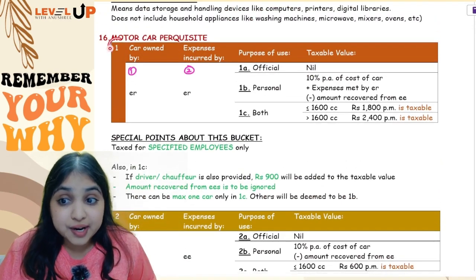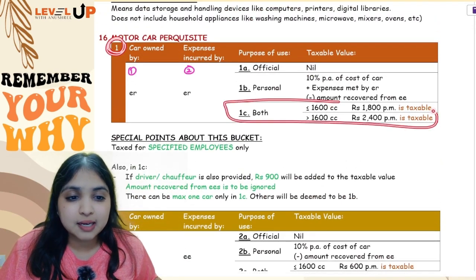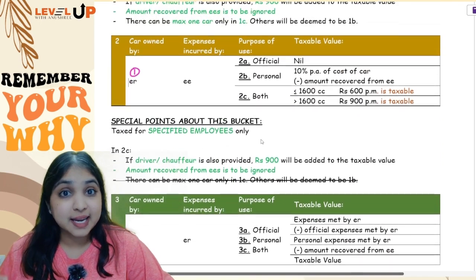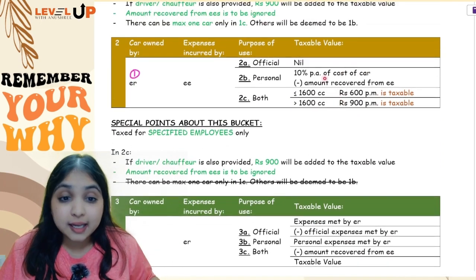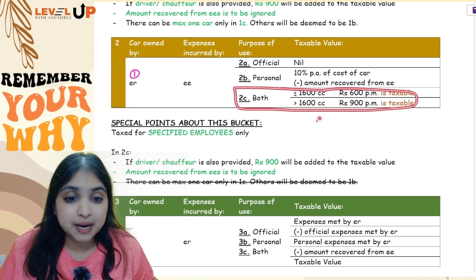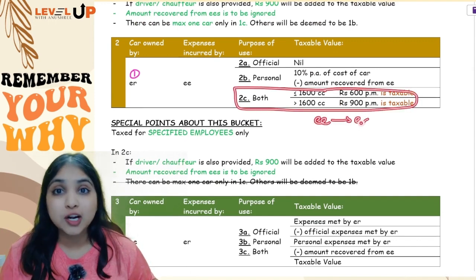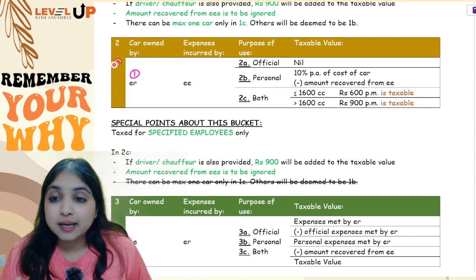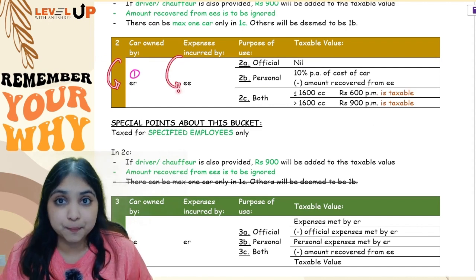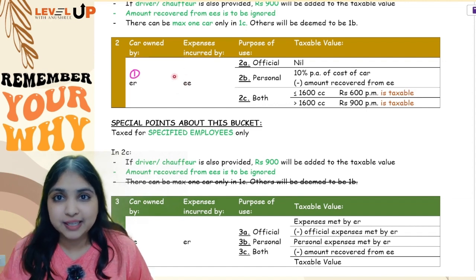See, only in the first bucket we are saying that in this category we can have only one car, but in the second bucket, in the third bucket and all, any number of cars you can have, no problem at all. And even over here, whatever amount is paid by employee to the employer, you will not consider, you will ignore. Okay. So this is about the second bucket where the car is owned by employer, expenses are by the employee. So employee is getting only one benefit, and that is a car benefit.